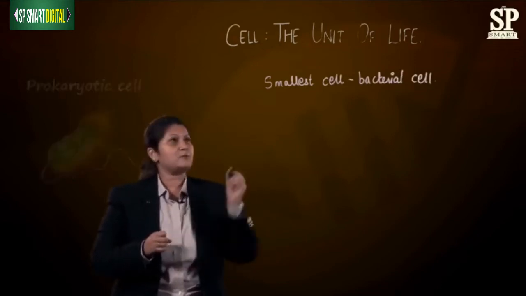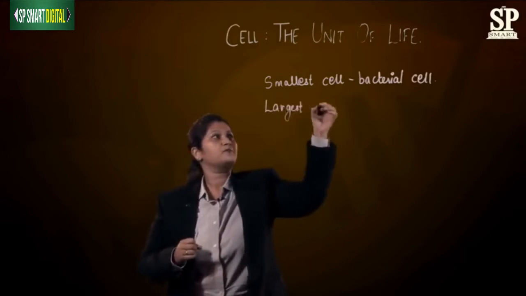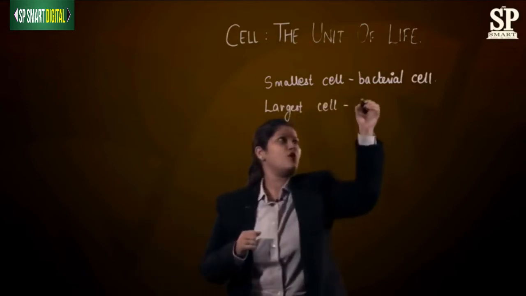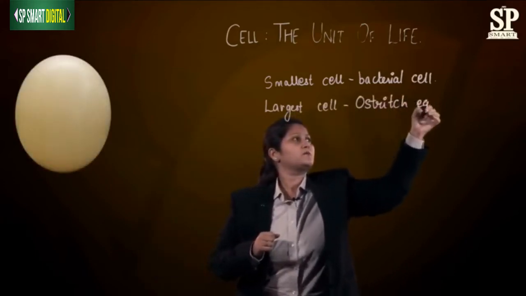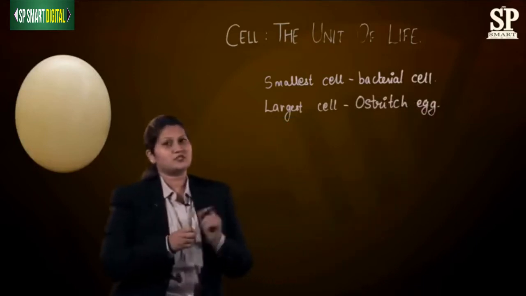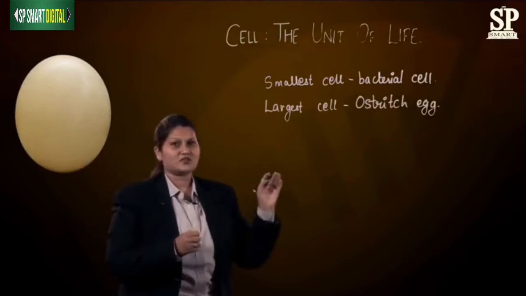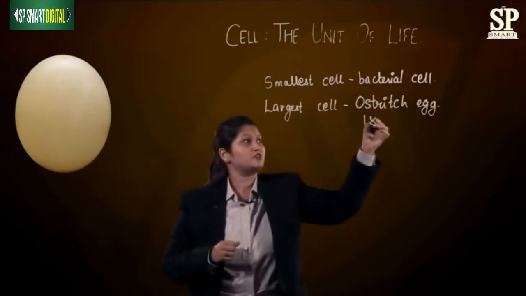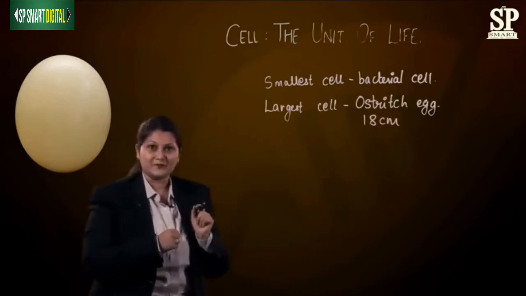Next we have the biggest or the largest cell. The largest cell which has ever existed is the ostrich egg. It is said that this ostrich egg has a diameter of about 18 centimeters. So you can imagine how big this one single cell is.